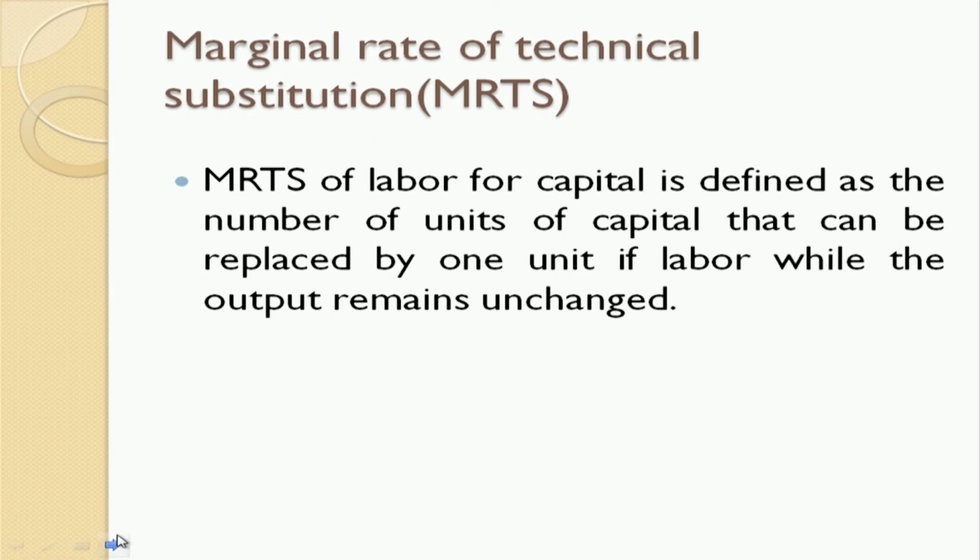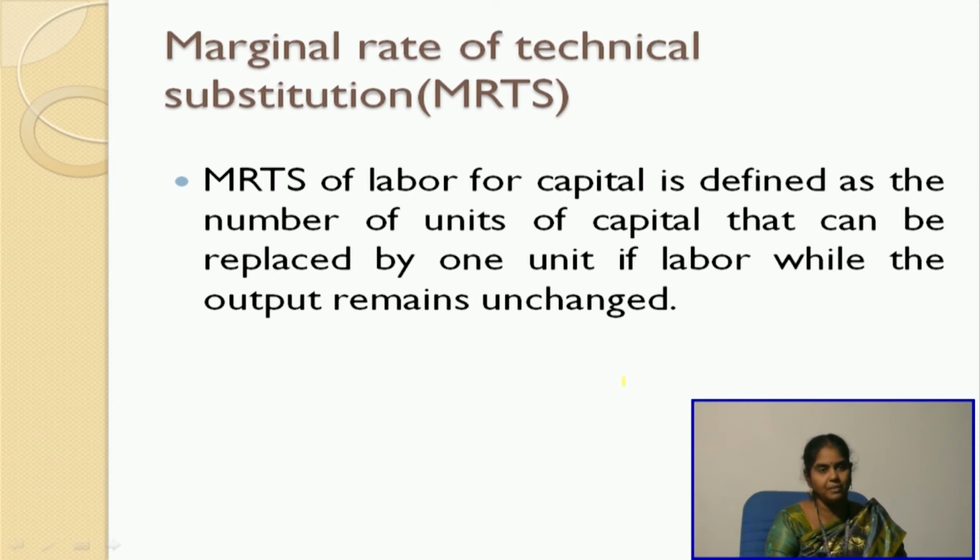Okay. So marginal rate of technical substitution, you can also call this MRTS. So what are we substituting? We are substituting one factor for another. For example, MRTS of labor for capital is defined as the number of units of capital that can be replaced by 1 unit of labor while the output remains unchanged. So I am taking two factors, labor and capital. If I have to increase labor, how much capital am I substituting, or if I am substituting capital for labor, how much of one factor am I substituting for another.